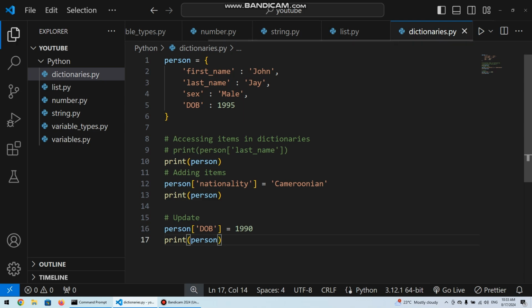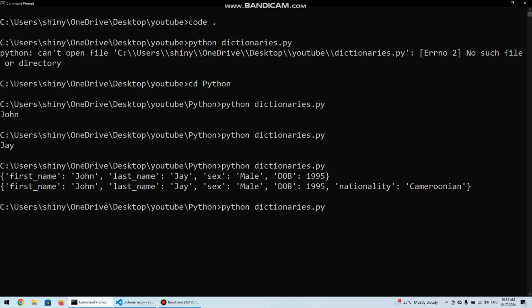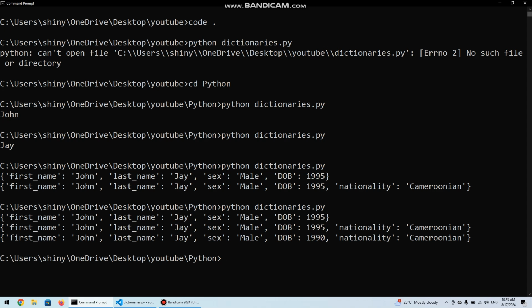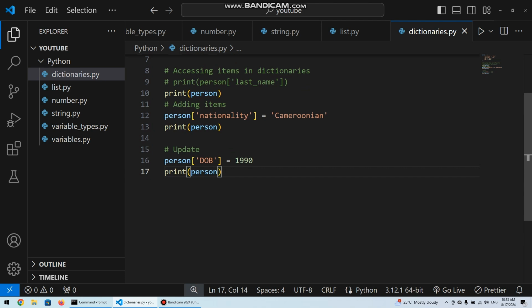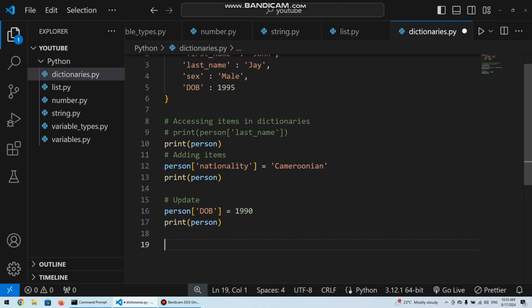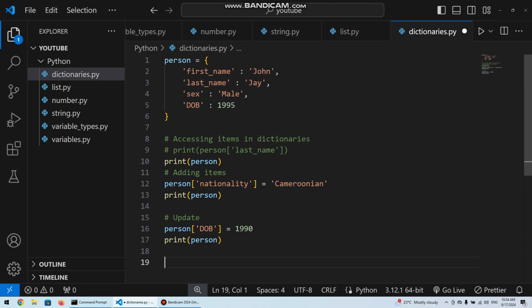So if we do this, if we save it and we run it again, we now see the first two have the same information, but here we are seeing the third one, the date of birth is 1990. So that's updating entries in dictionaries. And we could also want to delete items in a dictionary. There might be a situation we want to delete a key value pair from a dictionary.